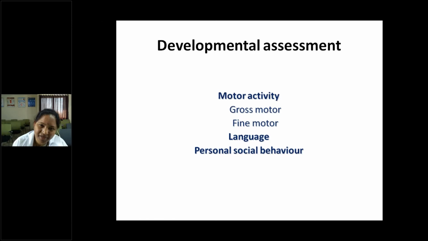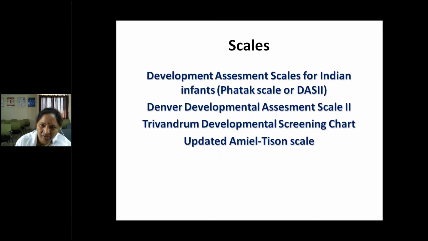For developmental assessment, we assess the domains of motor activity, gross motor and fine motor, language, and personal-social behavior. What are the scales available for assessing this development? There are different scales, like DASII, the Denver Developmental Assessment Scale for Indian Infants. And the Trivandrum Developmental Screening Chart. So these, DASII, the Bhatia scale, and the Trivandrum Developmental Screening Chart, all three are Indian scales.